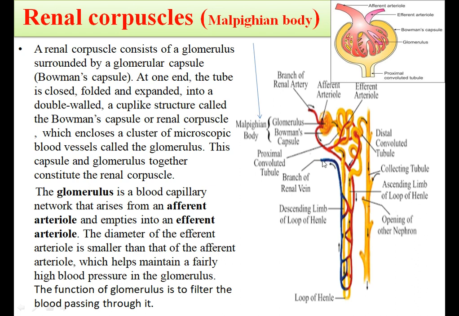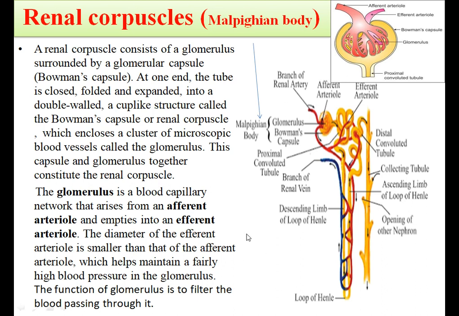This filtration is because the walls of the glomerular capillaries and the Bowman's capsule are very thin and selectively permeable. Understood? Then the fluid containing the waste material is forced out of the glomerular capillaries into the Bowman's capsule. Then this Bowman's capsule leads into a tubular structure into which the filtrate moves away.